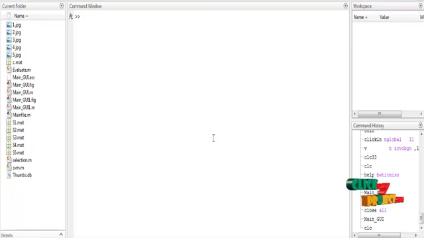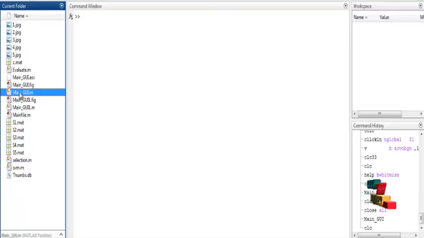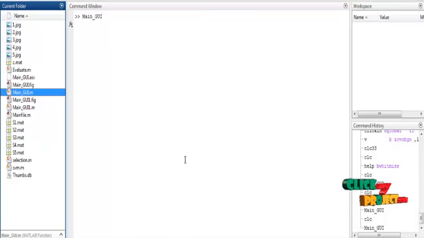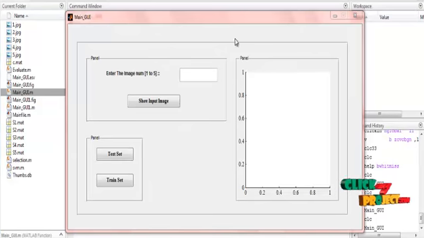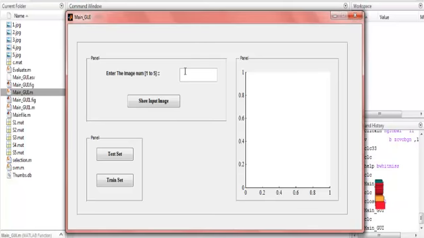Let us discuss the running procedure for the product. Click the main GUI and then run. The GUI design will be displayed; it takes some seconds to display. So this is the main GUI panel. Enter the image number, like 1 to 5. I will take 1 to show the input image, and then I will select 5 to show the input image.